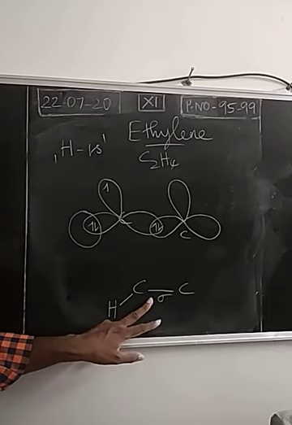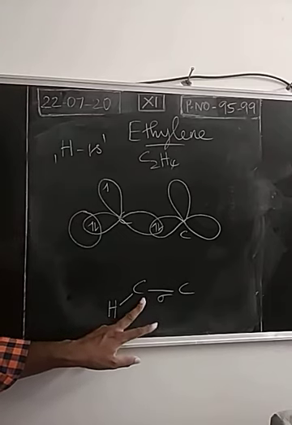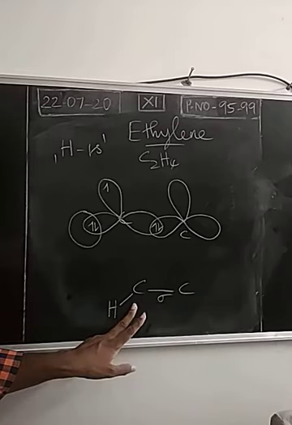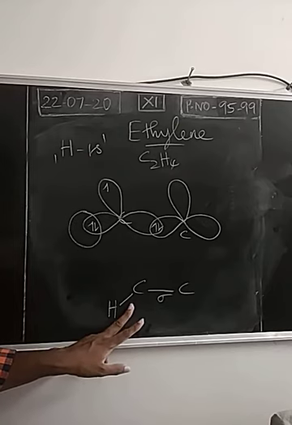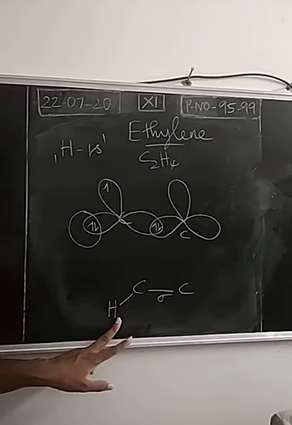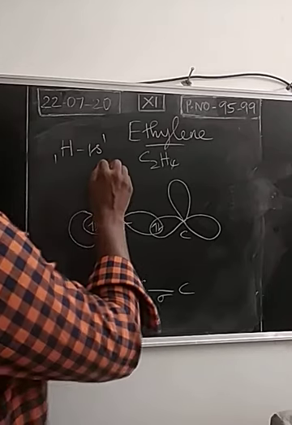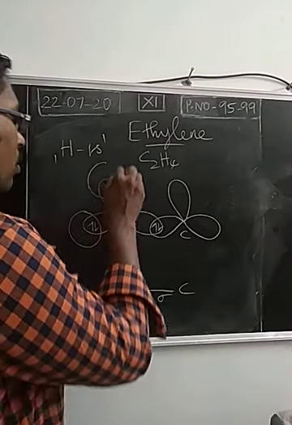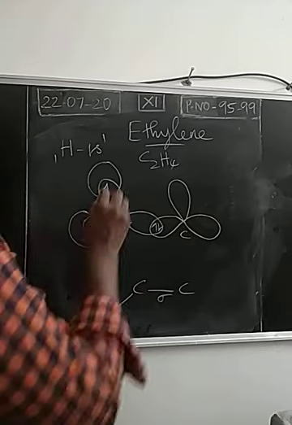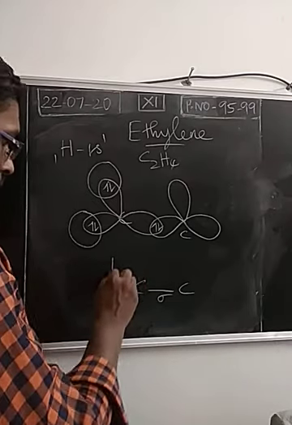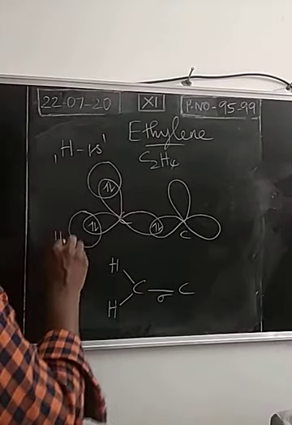So out of three sp2 hybridized orbitals, one sp2 hybridized orbital of the first carbon is overlapped with the sp2 hybridized orbital of the second carbon. The remaining one sp2 hybridized orbital is overlapped with the 1s orbital of hydrogen. So this is also a sigma type of covalent bond. Next, one more hydrogen. The 1s orbital of hydrogen with a single electron is mutually overlapping with an sp2 hybridized orbital of the first carbon. So one more sigma type of covalent bond.